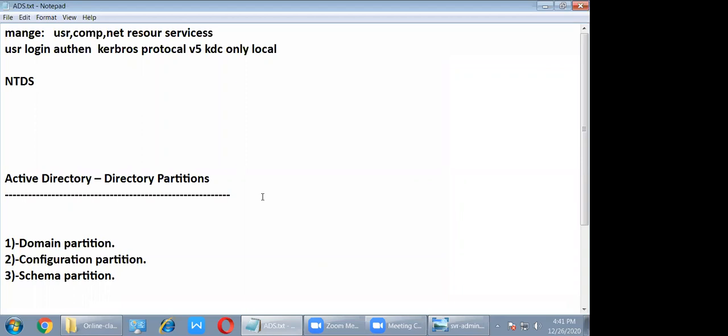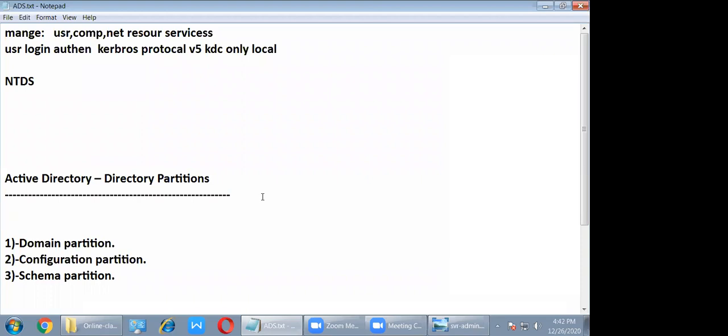Here also we need to describe Active Directory: how is the structure of Active Directory, physical and logical, right? We need to explain the Active Directory structure.